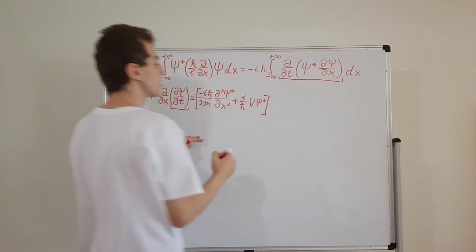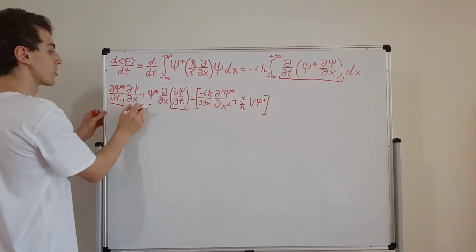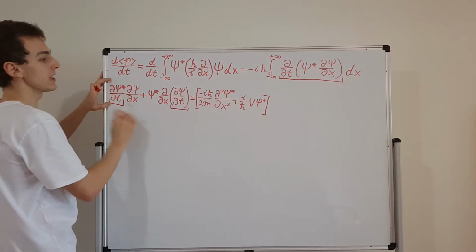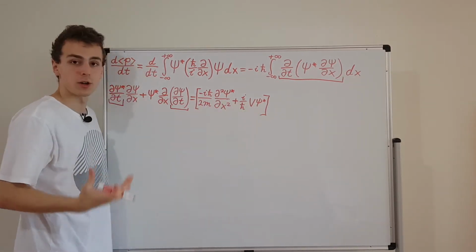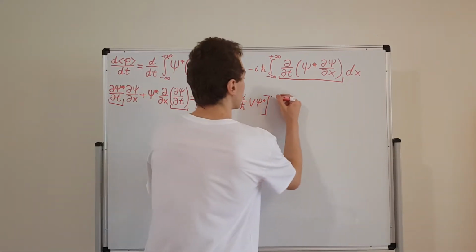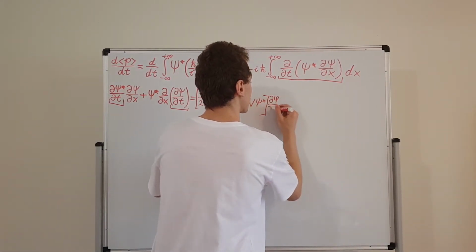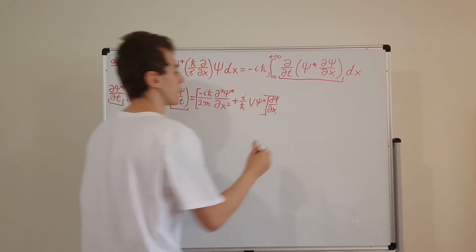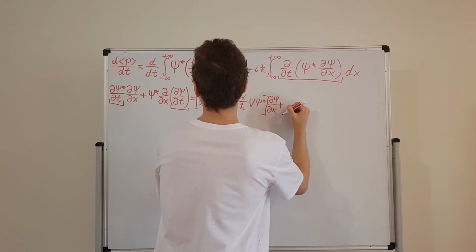Now I'm going to try and squeeze all of this in here. This guy is still here, so this is just this little term, the partial derivative of the conjugate. So I've actually complex conjugated the Schrödinger equation, and I've also divided by i h bar. Now we're going to multiply this by this partial derivative with respect to position of psi, and then let's add to this term over here. So I'll try and squeeze this in.